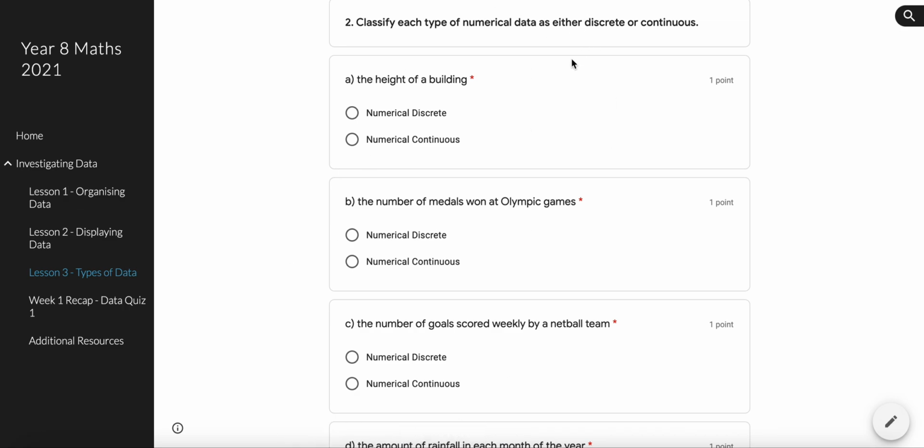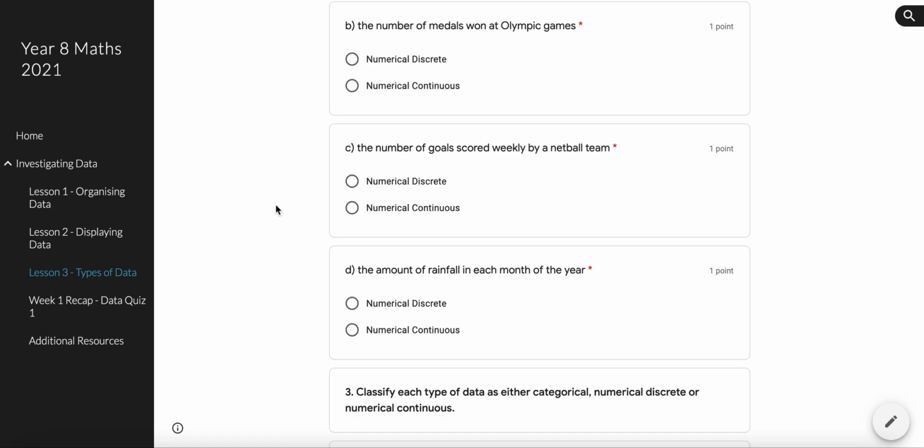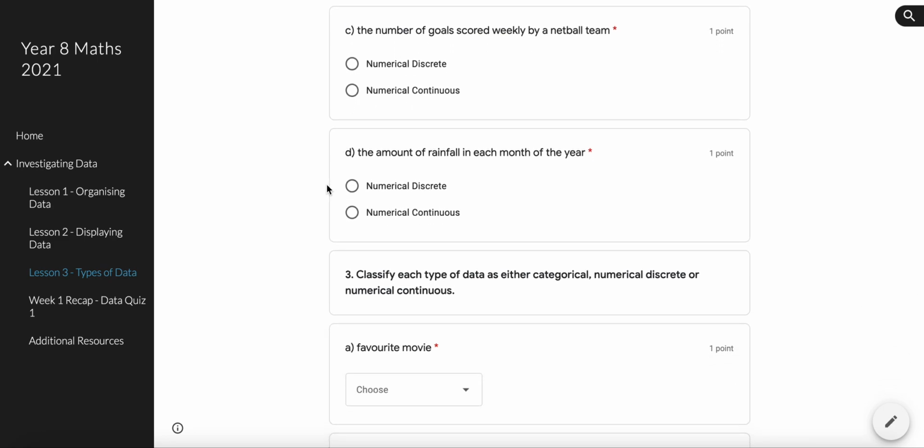So all of these are going to be numerical. The height of a building. Are we measuring it or are we counting? We're measuring the height of a building, so it's numerical continuous. The number of medals won at Olympic Games. Are we counting the number of medals or are we measuring them? We don't need to measure, we only need to count, so it's numerical discrete. The number of goals scored weekly by a netball team. We are counting, so that's discrete.